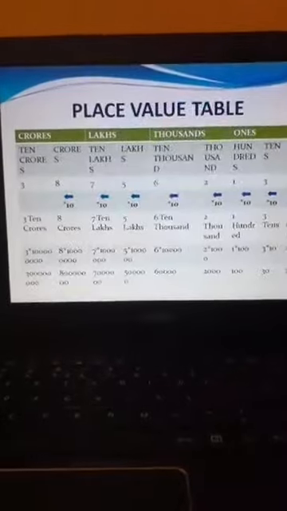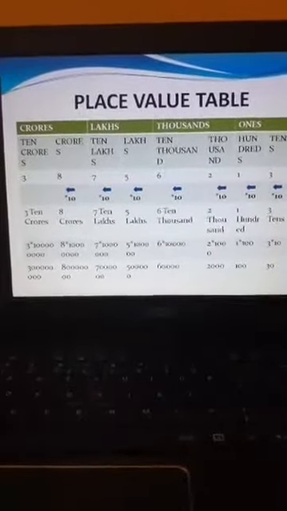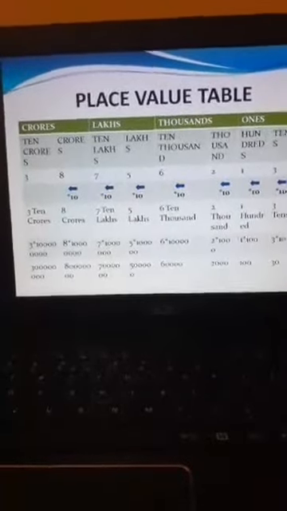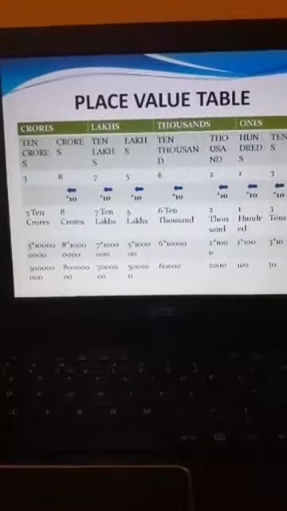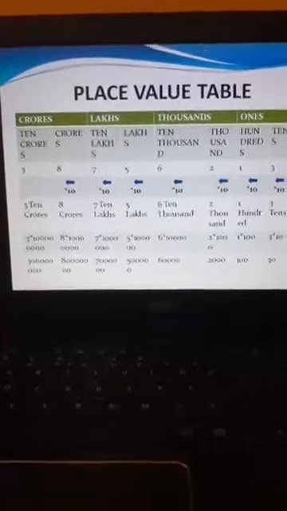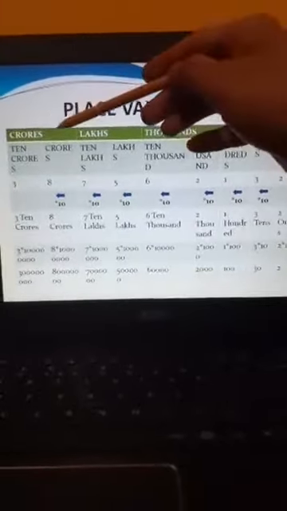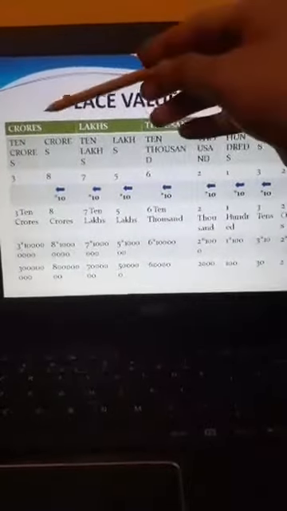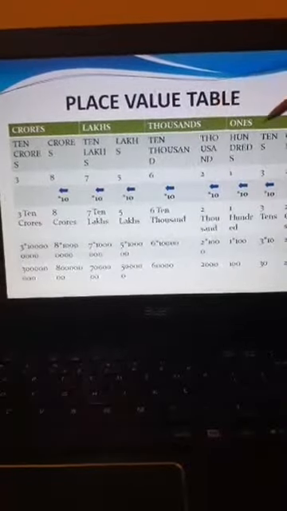Now, this is a place value chart. Our number system is divided into two parts: the international number system and the Indian number system. This has been divided into four categories: crores, lakhs, thousands, ones.